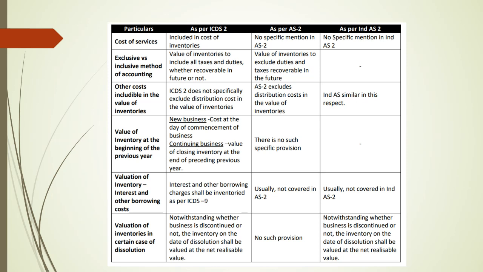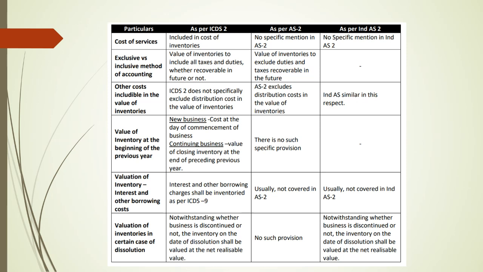How to do it, we will discuss in a later part of our discussion. But for the time being, the interest portion, if allowed under ICDS 9, is included while valuing the inventory as per ICDS 2. Usually it is not covered either under Ind AS 2 or AS 2. There is no specific mention of including finance cost, interest or borrowing cost for inventory valuation as per AS 2 and Ind AS 2.